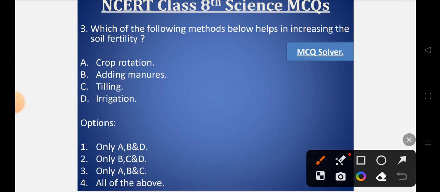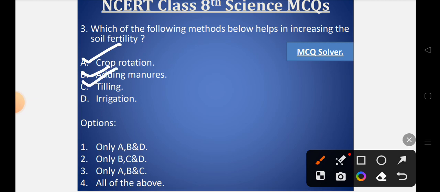So the soil fertility increases with the method of crop rotation. So A is totally correct. Also, if we add manures, as we have also started hearing about organic farming, adding manures will increase the soil nutrients, which further increases the soil fertility. So B is also correct. Also, tilling will also help in increasing the soil fertility. So C is also correct.